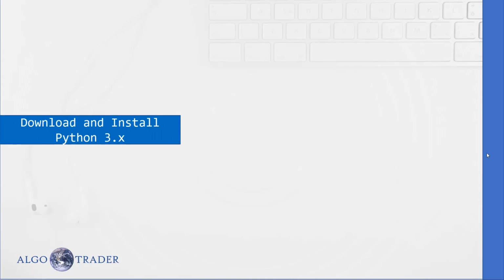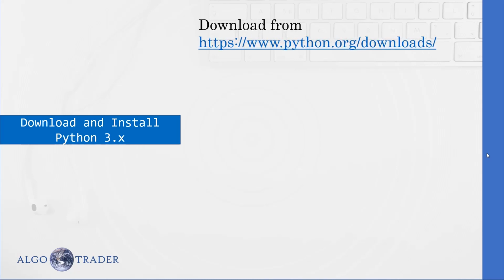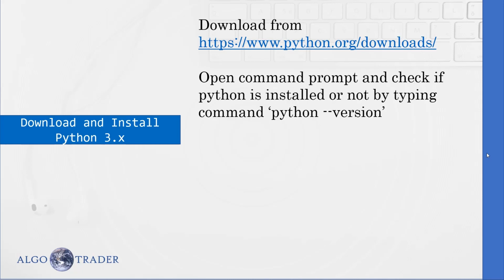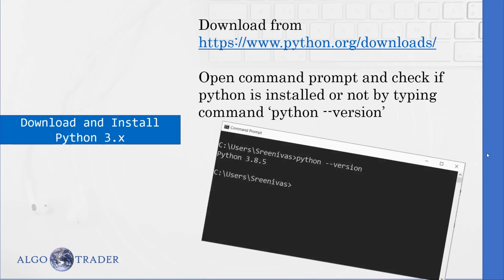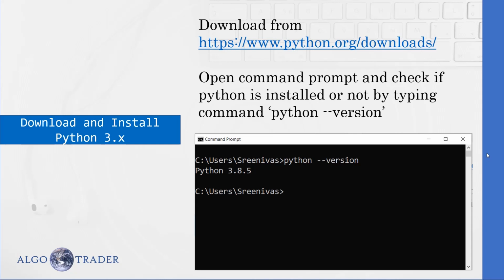Next, we'll download Python and install it. So the link for downloading Python is www.python.org/downloads. After downloading, we'll install and then we'll check the current Python version installed to verify if the installation is proper or not. So here you can see a screenshot of how to check the Python version in the command prompt.